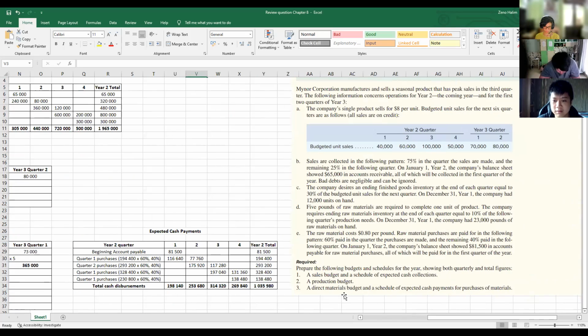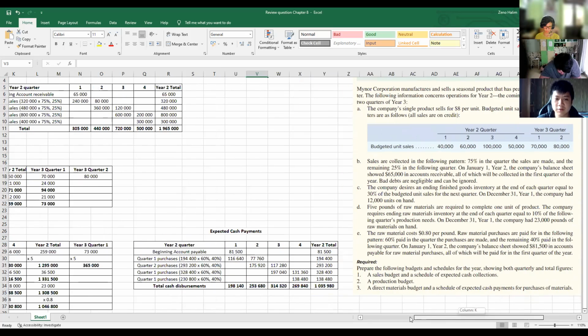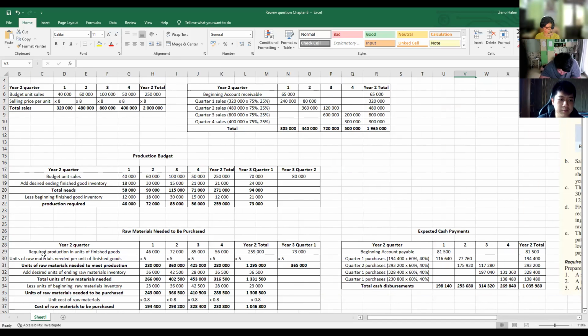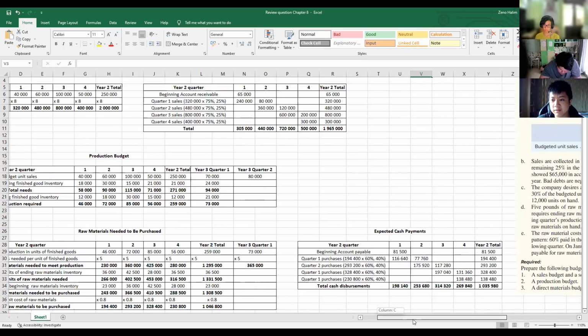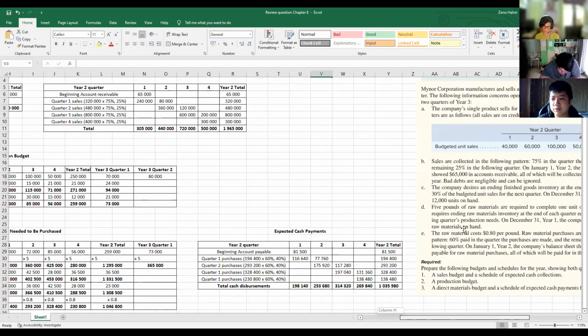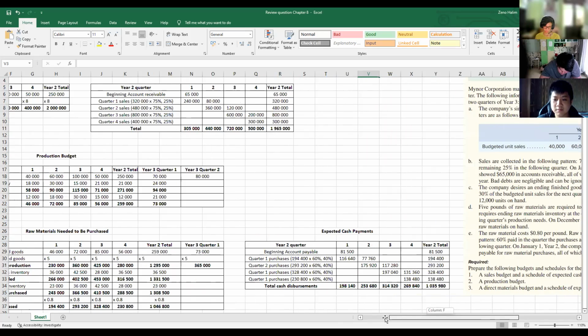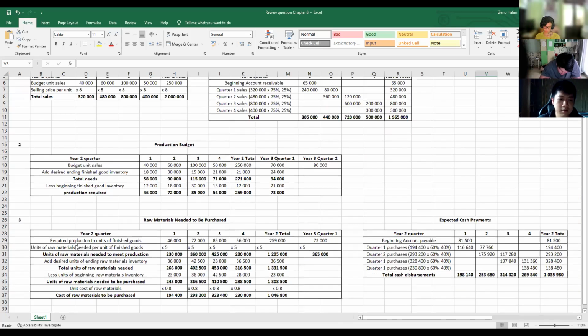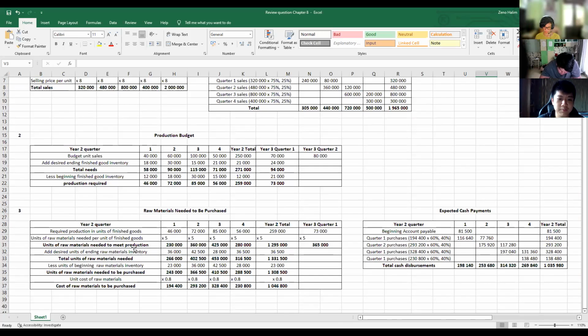And for the third one, which is a direct material budget and a schedule of expected cash payments for purchase of materials, we'll be using D and E. So first of all, the required production in units of finished goods we can get from the production budget. The units of raw materials needed per unit of finished goods would be 5 because the question said so. 5 pounds of raw materials are required to complete 1 unit of product. So we multiply all that and we'll get the units of raw materials needed to meet production.